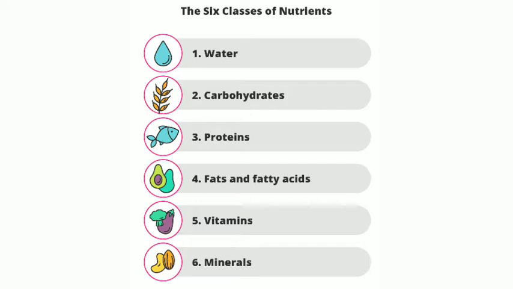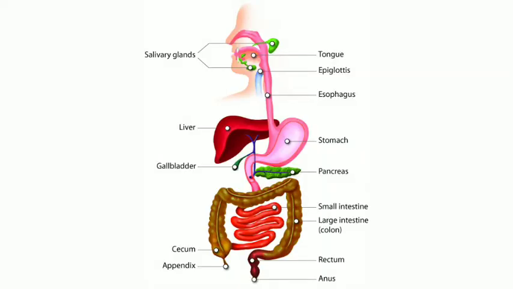So the human digestive system, which we are going to discuss in this video, consists of an alimentary canal and numerous digestive glands. So let's get started with the alimentary canal. What is the alimentary canal actually? The alimentary canal is a long tube with muscular walls, glandular epithelial lining and a diameter that varies at various extents.